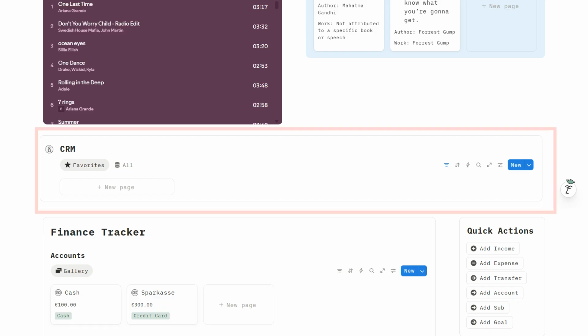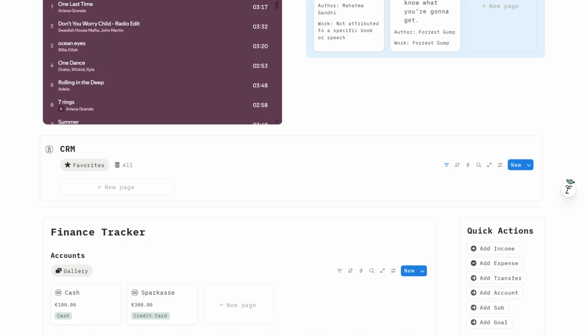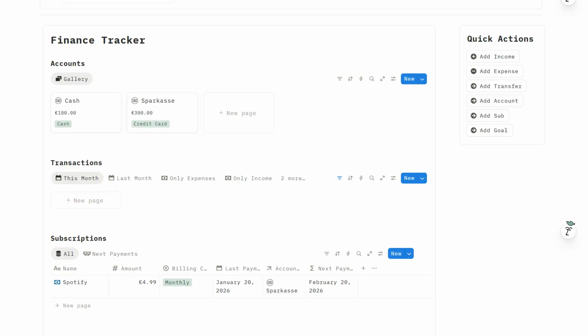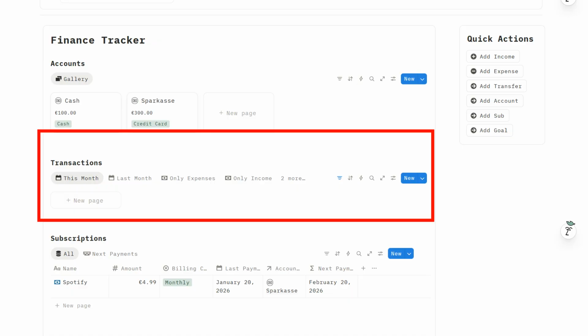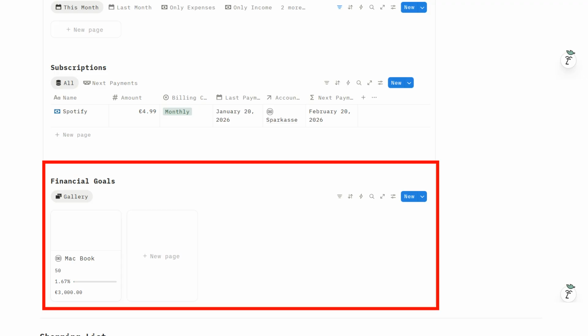You'll also find a small CRM section showing your favorite contacts. This section displays important information such as the contact's name, group, phone number, email address, and their upcoming birthday. Below that, you'll find the Finance Tracker. This system manages your accounts, transactions, subscriptions, and financial goals.